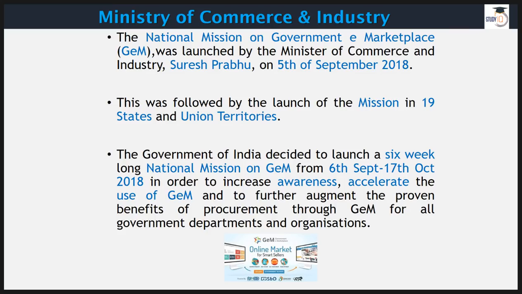This month, 5th September basically, at the start of this month, Suresh Prabhu, who is Minister of Commerce and Industry, launched this national mission on Government E-Marketplace. It runs for 6 weeks, from 6th September till 17th October.